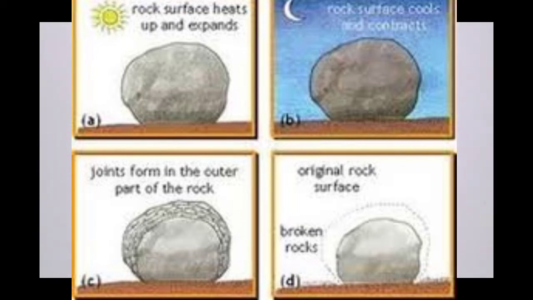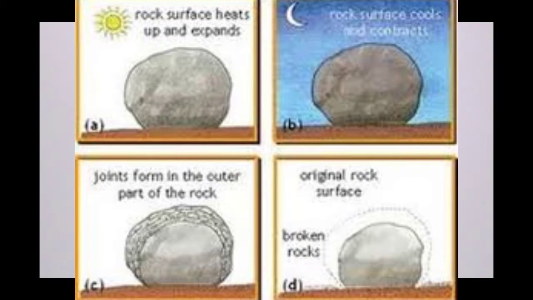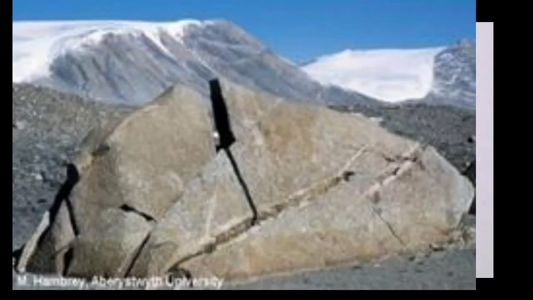So how is temperature responsible for mechanical weathering? Due to temperature, minerals in the rocks expand because of heat and contract as temperature decreases. Due to continuous contraction and expansion, tension develops in the rock, and every mineral reacts differently to temperature.